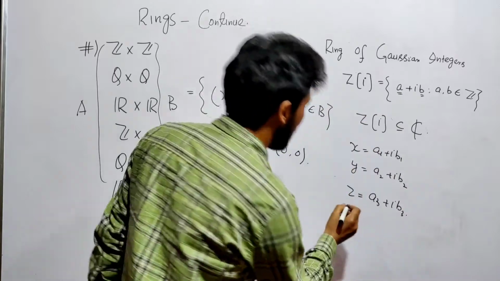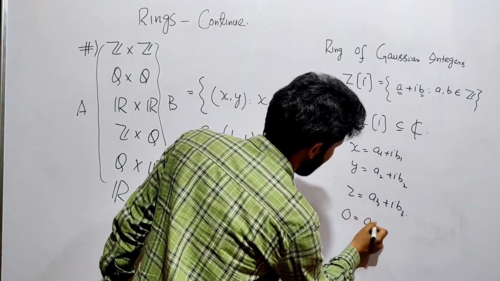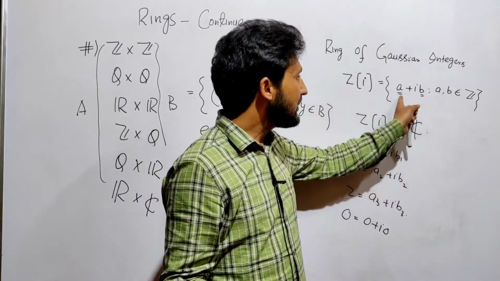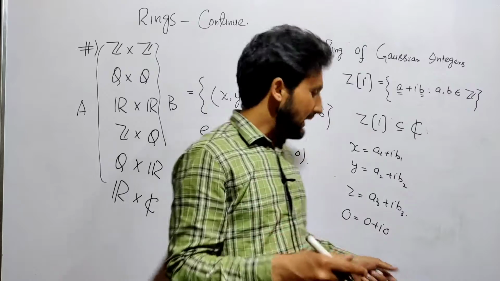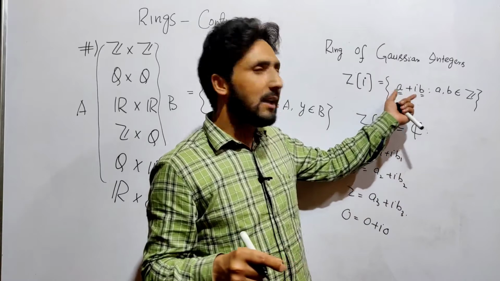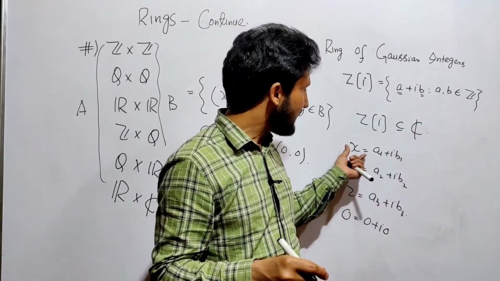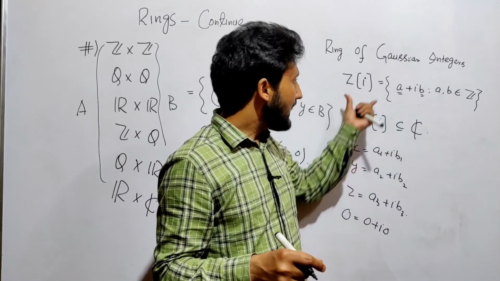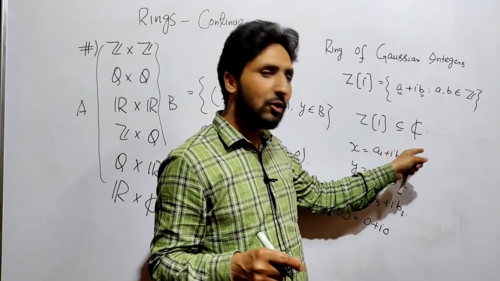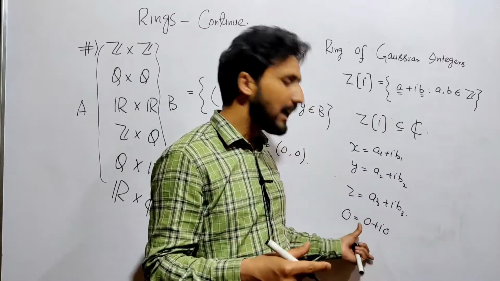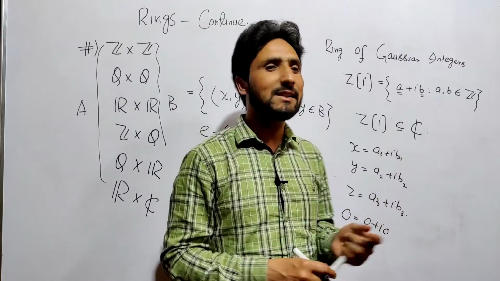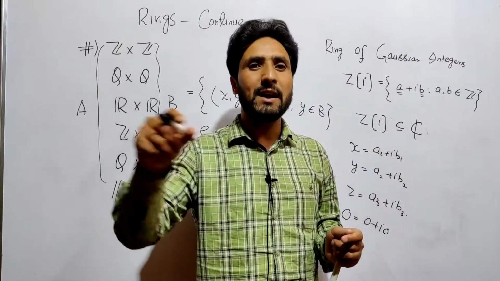So here 0 will be equal to identity 0 plus iota 0, because 0 is also an integer, so you also proved this very property. Now you can easily show that you have the inverse of every element. If you take x an element of this, take its minus: minus a1 minus iota b1, we will get 0, that is the identity. And you can easily show that x plus y is equal to y plus x, so it forms an abelian group under addition.